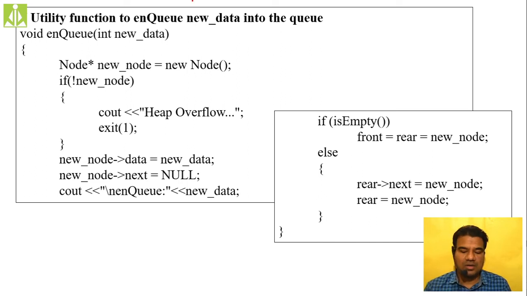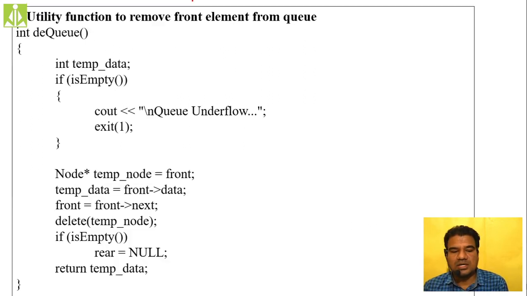So this is the enqueue. The next thing is the dequeue operation, removing the node from the queue. Whenever we are performing the removal, first we have to check whether the queue is empty or not. If the queue is empty, we can't perform the removal. So here we are exiting.